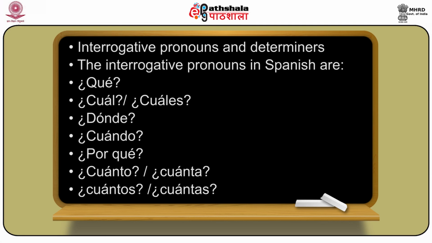The interrogative pronouns in Spanish are qué, cuál o cuáles, dónde, cuándo, por qué, cuánto, cuánta, cuántos, cuántas. So these were the interrogative pronouns. As we have already seen these pronouns in the previous module, we are not going to explain them in this video. But if you want to see examples of the interrogative pronouns, you can refer back to the e-text.